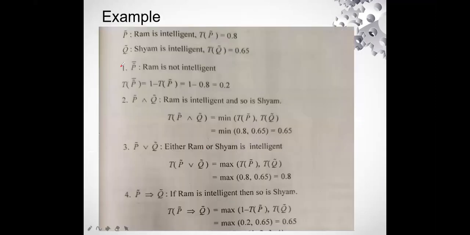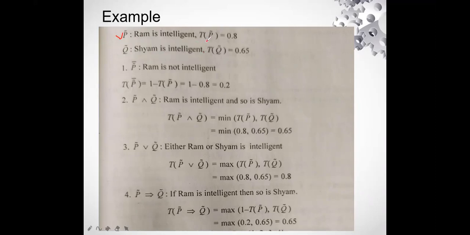Now, let's take an example, students, and understand the complete scenario of whatever we have seen in the earlier slides. This is how we are going to represent the fuzzy proposition P. You can see this curvy sign over this P. This means fuzzy proposition P. Q means fuzzy proposition Q. The proposition P says Ram is intelligent, and Q says Sham is intelligent.